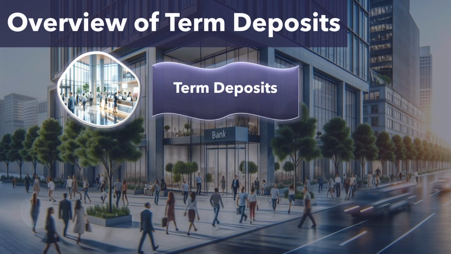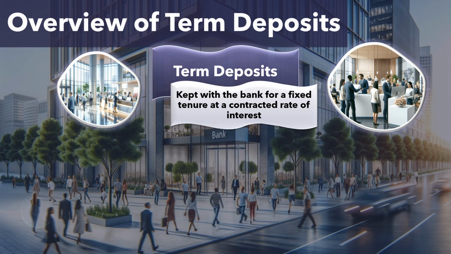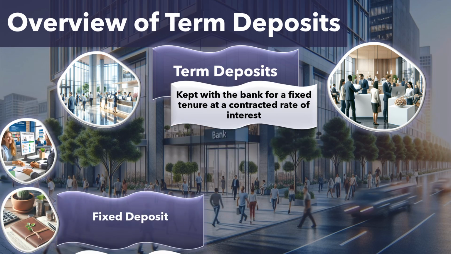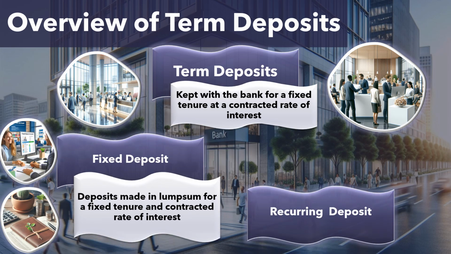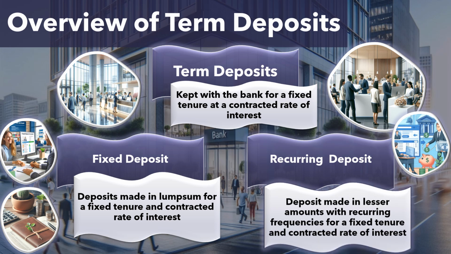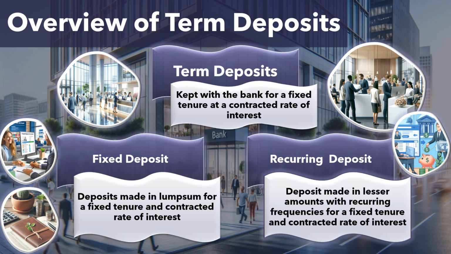Let us understand the basics of term deposit products. In fixed deposits, the client deposits the investment amount in a lump sum, whereas in recurring deposits, the client deposits the investment amount in smaller amounts over a period at regular frequencies. Recurring deposits have standing instructions set up in savings accounts to debit the monthly contributions.